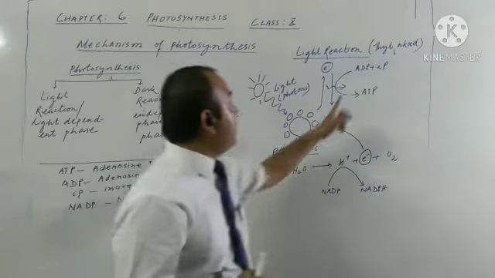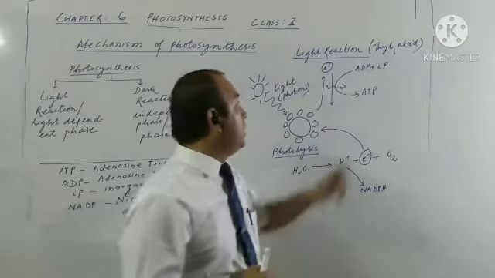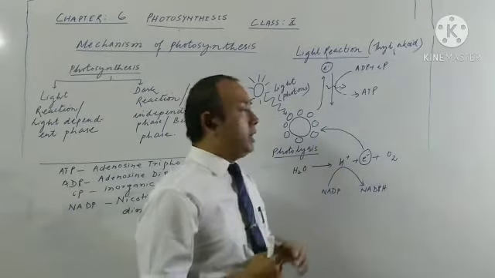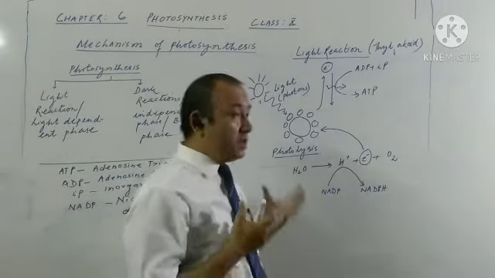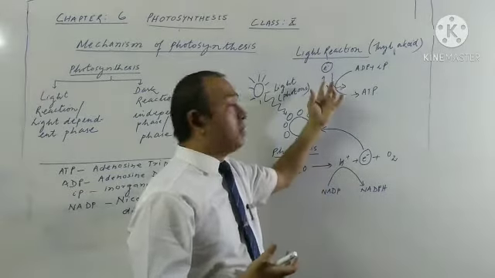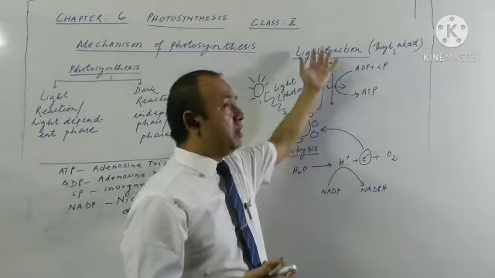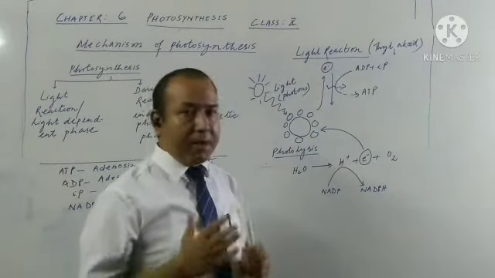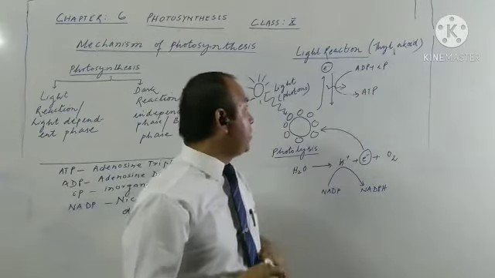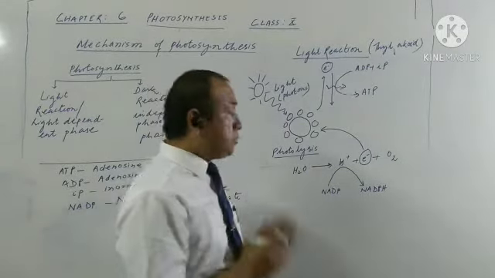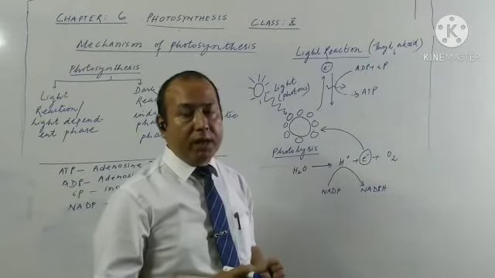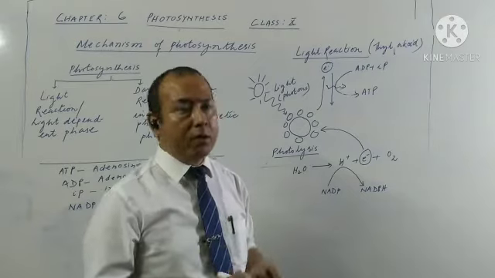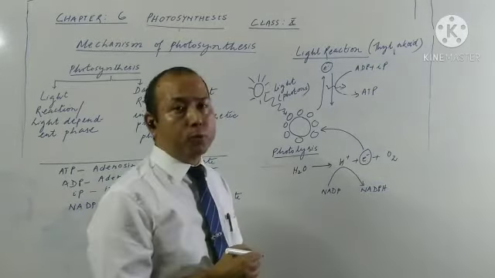So in order to produce an ATP molecule, ADP and inorganic phosphate must combine. And for the combination of ADP and inorganic phosphate, energy is required. That energy comes when electrons from a higher energy level jump to a lower energy level. And the same energy is utilized in combining ADP and inorganic phosphate to produce ATP. This process of production of ATP in the presence of sunlight by the combination of ADP and inorganic phosphate is called photophosphorylation.